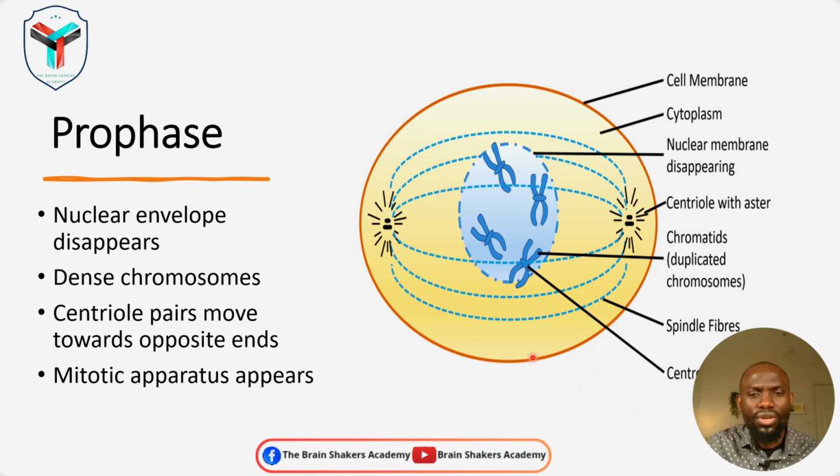Within the cell, you will notice that there is also what is known as a centrosome. The centrosome contains two centrioles, and those two centrioles are very cardinal in cell division. Why? Because during the prophase, the centrioles begin to move to each pole. One centriole moves to one pole of the cell and the other centriole moves to the other pole, and these allow the cell to have the mitotic apparatus, which is part of the cytoskeleton, as it contains the microtubules that are responsible for making sure that the cell undergoes cell division.